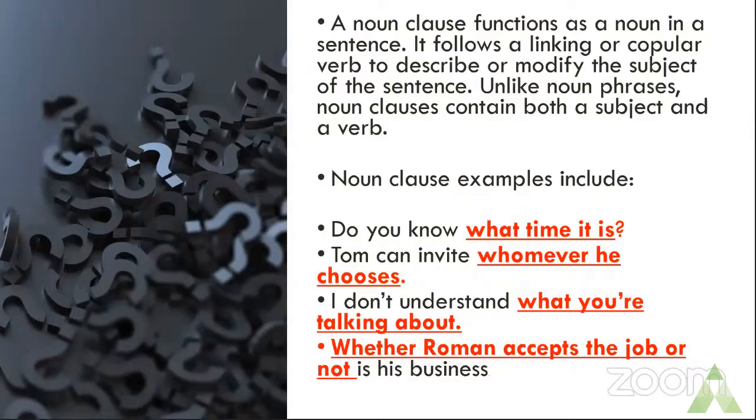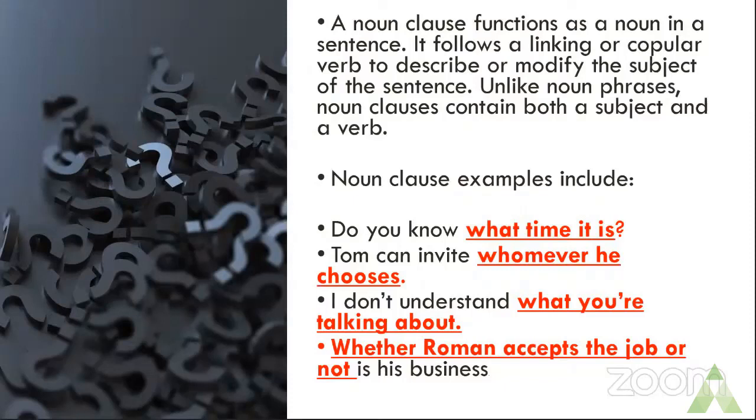What is the difference between noun phrase and noun clause? A noun phrase may not have a subject and a verb, whereas a noun clause contains both a subject and a verb. That is very important. Any clause will always contain both a subject and a verb, especially a noun clause.